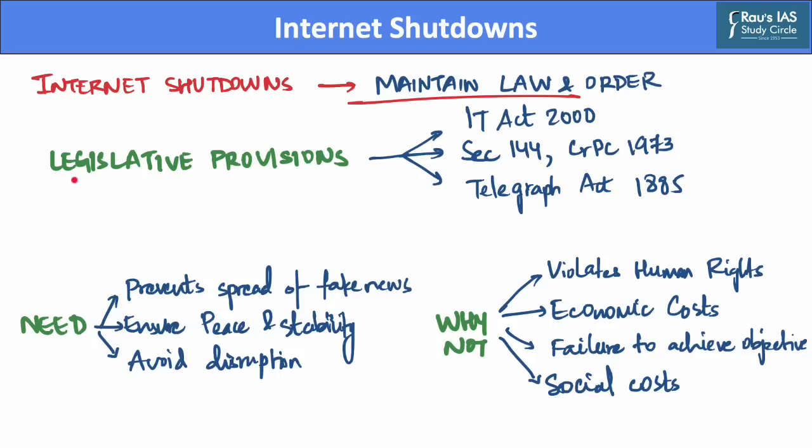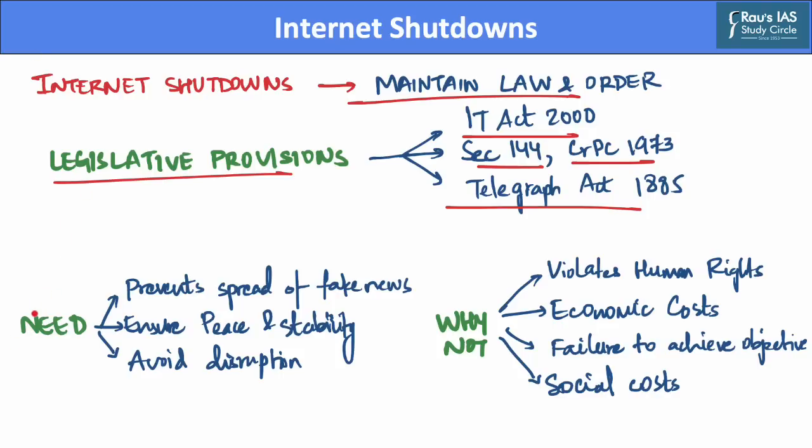Also, there are legislative provisions which facilitate suspension of the internet. These are the Information Technology Act of 2000, Section 144 of the CrPC Act of 1973, as well as the Temporary Suspension of Telecom Services Rules, which were framed under the Telegraph Act of 1885. Now, there are many arguments, both in favor of and against internet shutdowns.